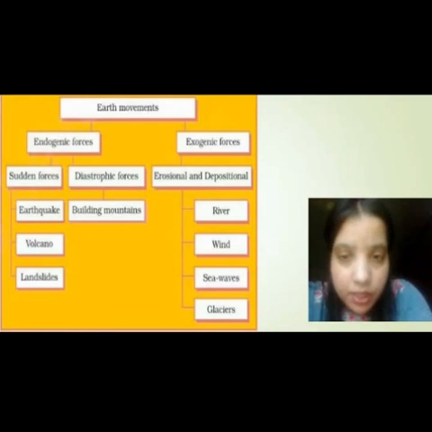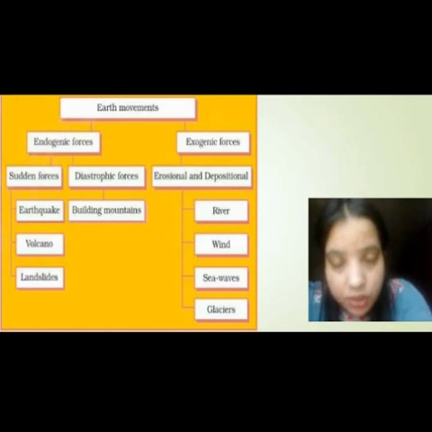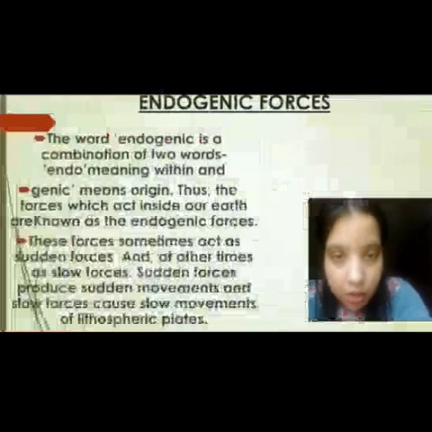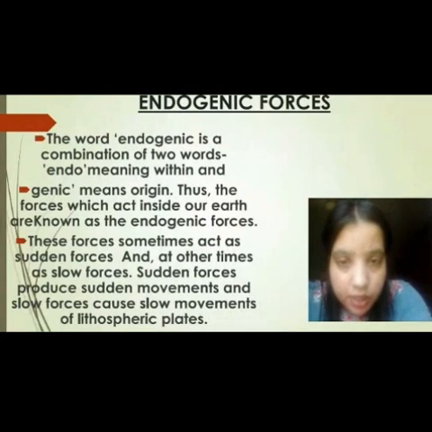So here it is clear that earth has two types of movements: endogenic force and exogenic force. When earth applies the forces inside the earth, that is called endogenic forces. When earth applies the forces outside, that is exogenic forces. Now our next topic is endogenic forces. Here is the definition. Through this definition we can understand more clearly what is endogenic.